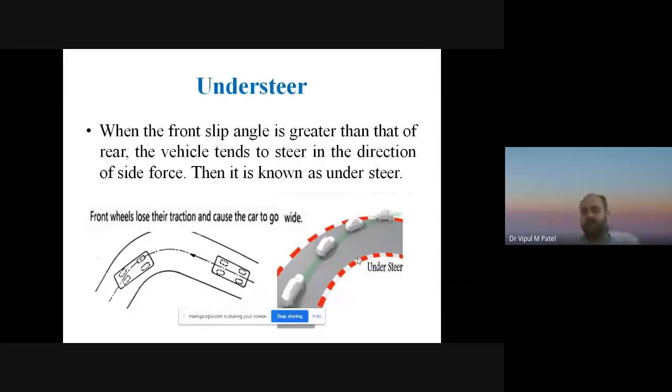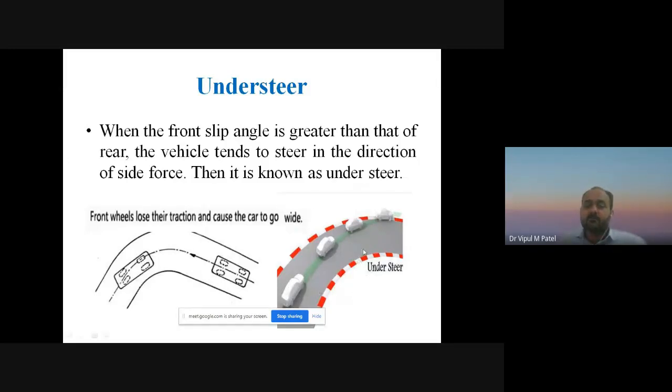So you can see the figure. When the front slip angle is greater than that of the rear, when we are turning, the vehicle tends to steer in the direction of the side force. It is known as understeer. In this condition, the front wheels lose their traction with the road and cause the car to go wide. So it is understeer. You can see that.